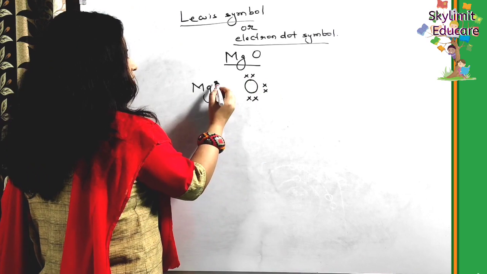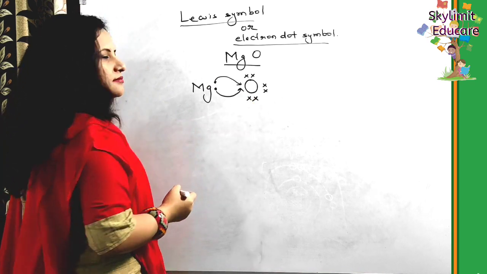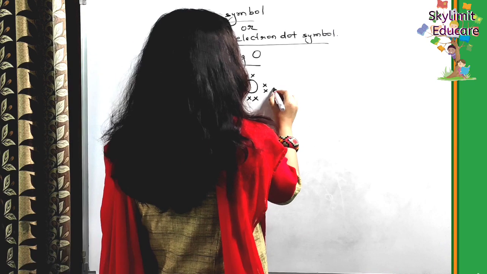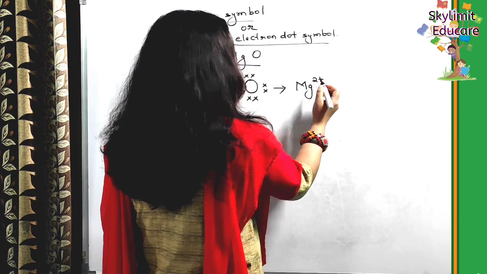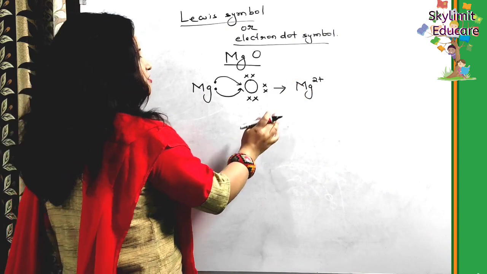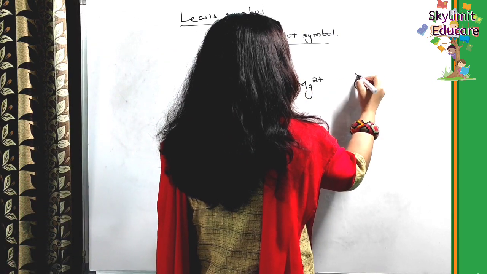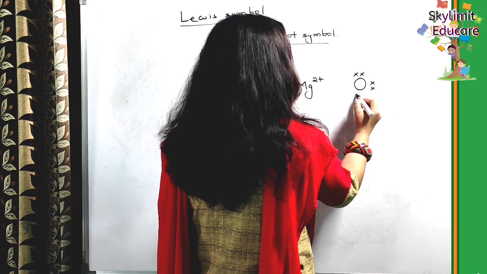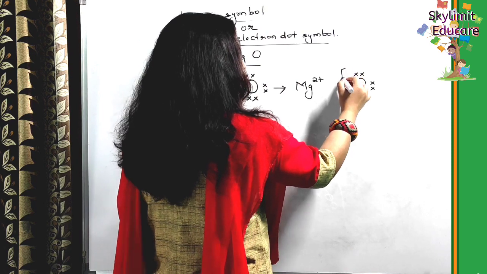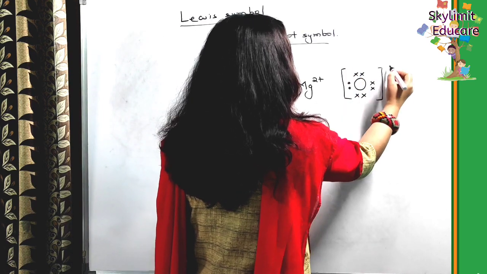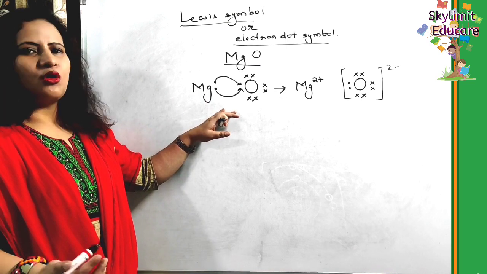Yes. So these electrons are getting transferred to oxygen. Yes or no? And as a result, what is formed? Magnesium has lost its 2 electrons, so it has developed a 2 plus charge, and oxygen has gained the electrons lost by magnesium. These are 2 electrons gained by oxygen. So as a result, oxygen is carrying a 2 minus charge. So this is the way to write the electron dot symbol.